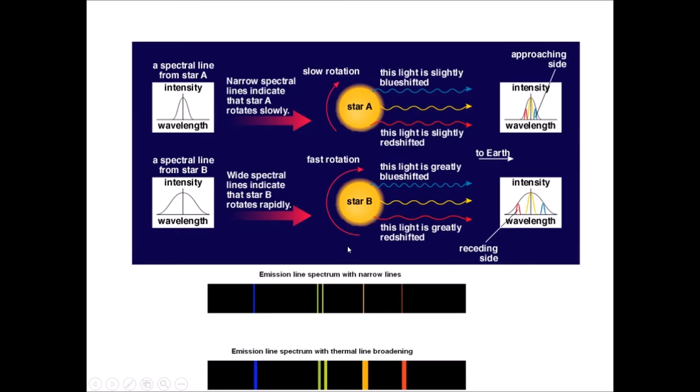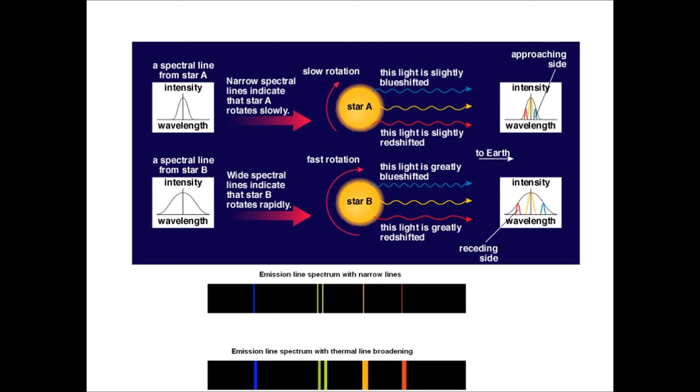You also can determine rotation. I know there's a lot going on in this picture here, but the only thing I really need you to get out of this is that as objects rotate faster and faster, these lines that we see become broadened. They become thicker. The thickness of the line is due to the fact that as the object rotates, one side is always moving toward you and one side is moving away from you.